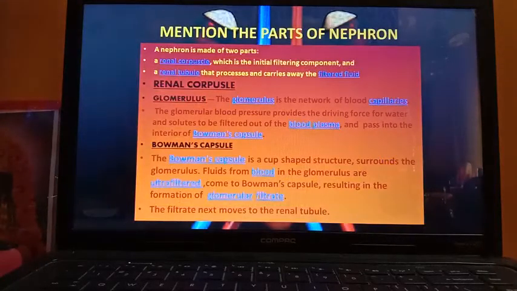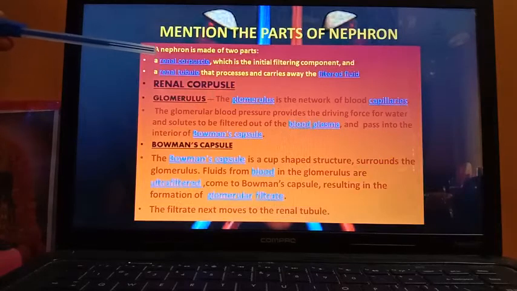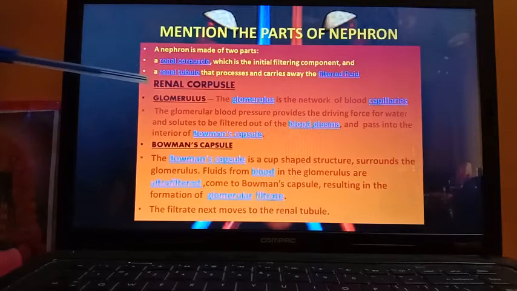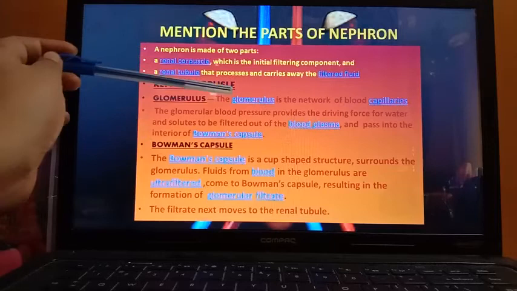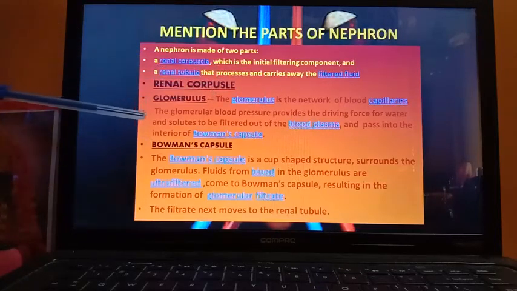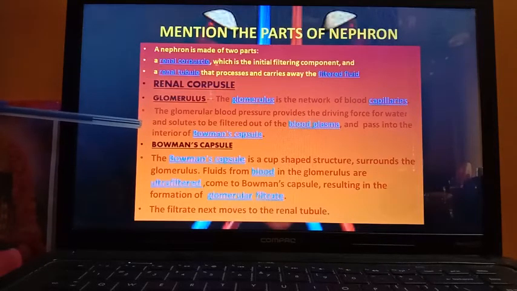Now the details of the parts of nephron. A nephron is made up of mainly two parts, a renal corpuscle and renal tubule. First is renal corpuscle. It mainly comprises two parts, glomerulus and Bowman's capsule. Already you have seen in the diagram. So glomerulus is the network of blood capillaries. The glomerular blood pressure provides the driving force for water and solutes to be filtered out of the blood plasma and pass into the interior of the Bowman's capsule.